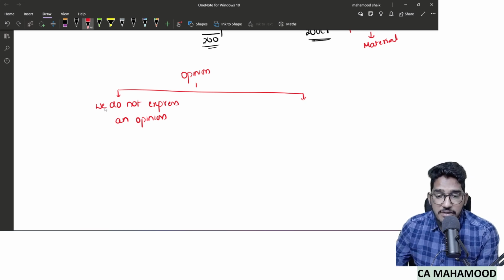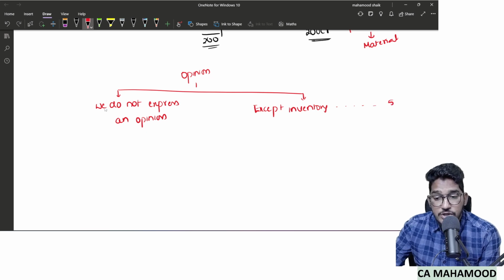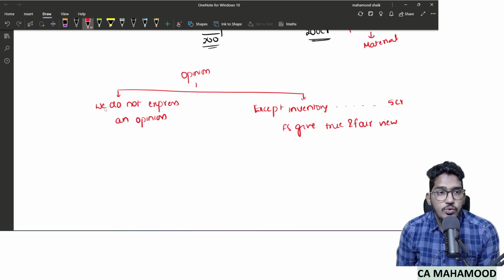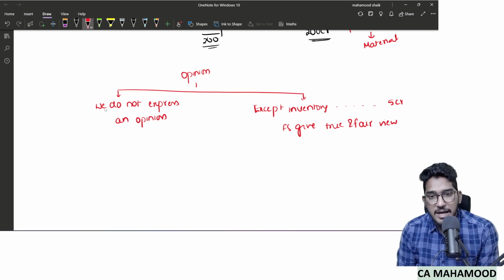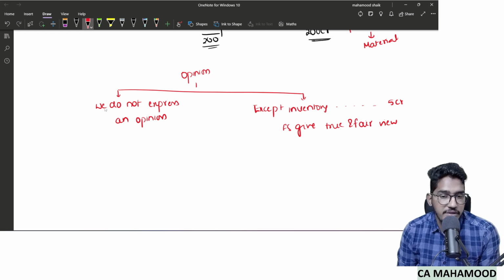The other option which I will give you is, you can use the terminology except inventory regarding which I am not able to obtain evidence relating to a stock of 5 crore rupees. Rest of the items of the financial statements give true and fair view. Except inventory. Regarding inventory, I am not able to obtain evidence for a stock amounting to 5 crores. Apart from that, rest of the items are giving true and fair view.